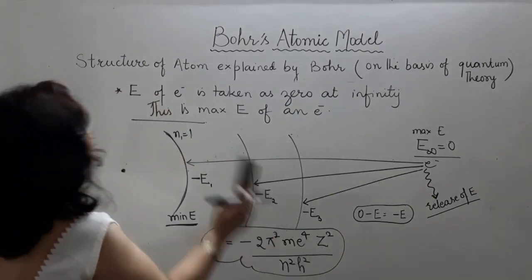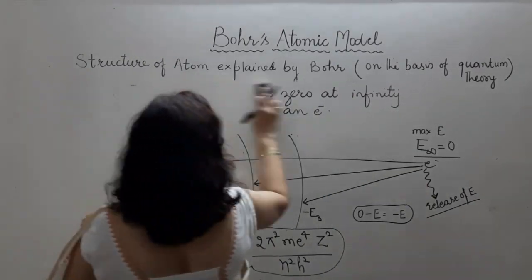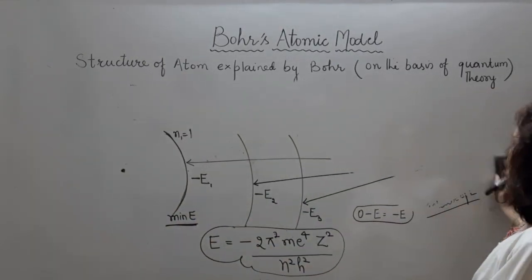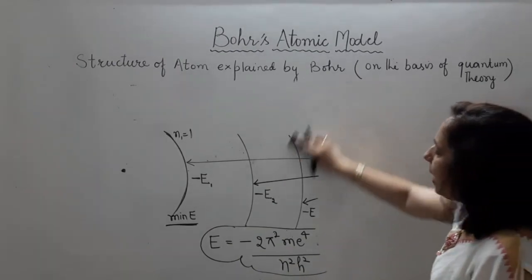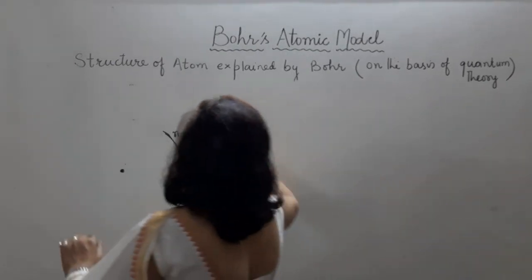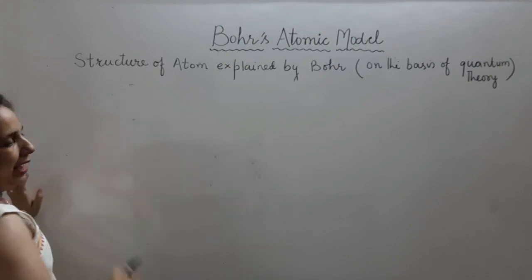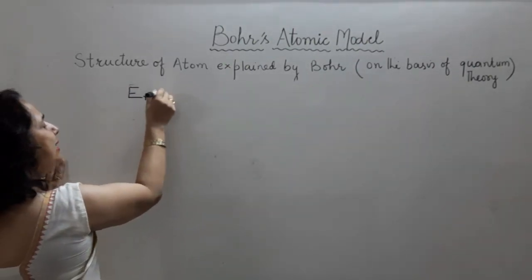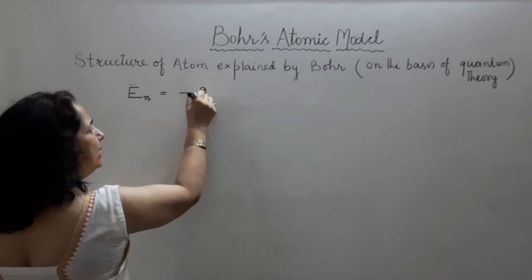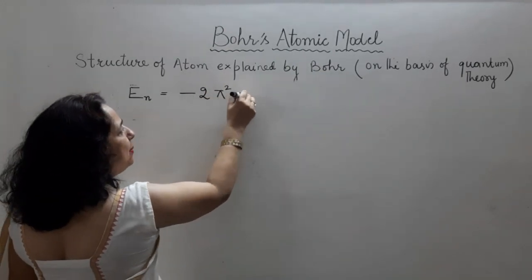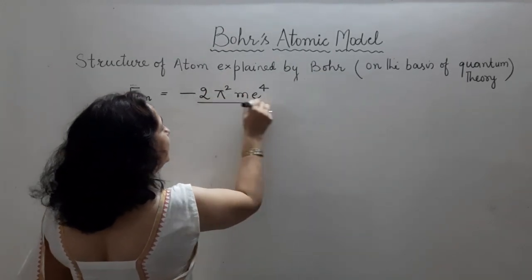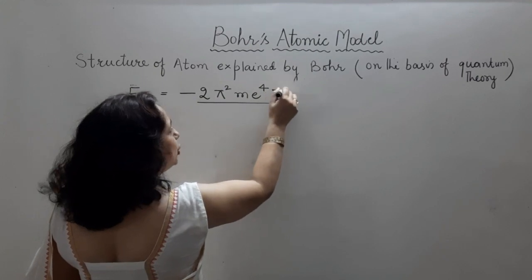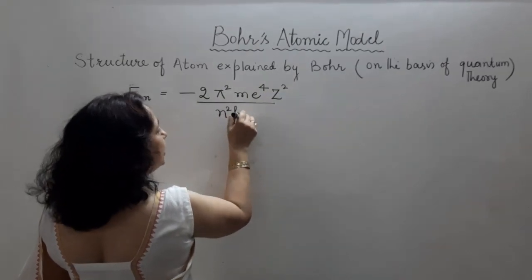Now, when we calculate this energy of electron in a shell, the magnitude of the energy is calculated as follows. Let us suppose we have the formula with us, and now energy of electron in nth shell, which I have written minus 2 pi square m e raised to power 4 divided by, it is z square, n square, h square is on the division part.